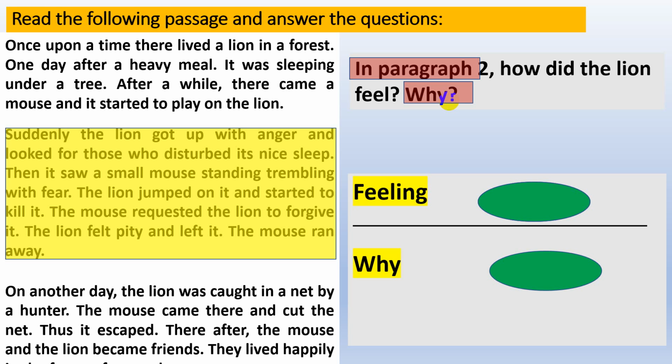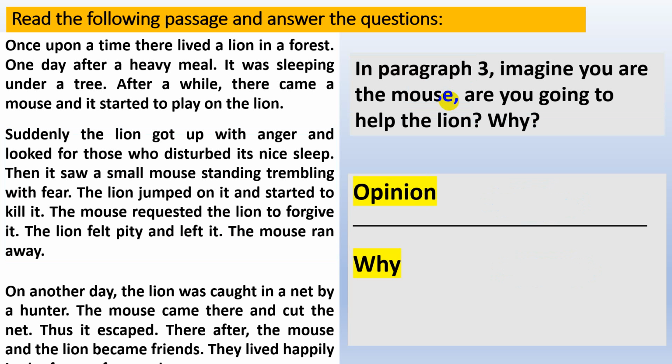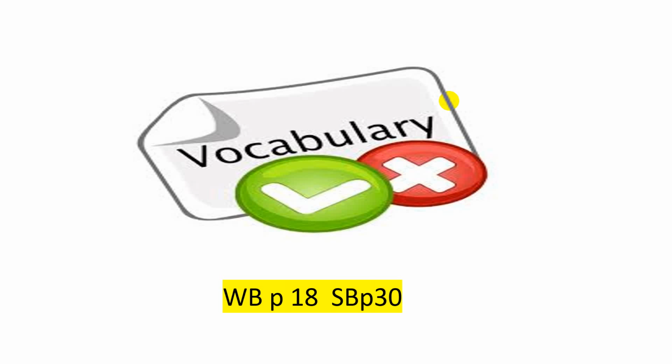Okay, could you answer this one? Yeah. This is the way how I can deal with the text. Move on to the second question in paragraph number 3. Imagine you are the mouse. Are you going to help the lion or what? This one, we call an open question. You can answer about this one, about your opinion, okay? Mention your opinion. Okay? Here is the place for you.